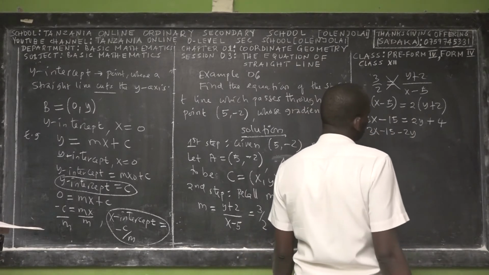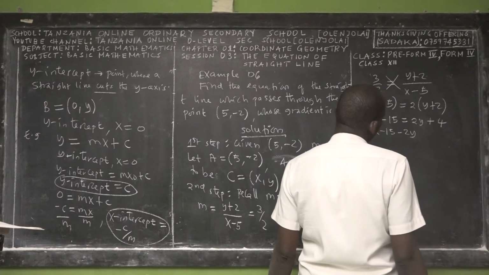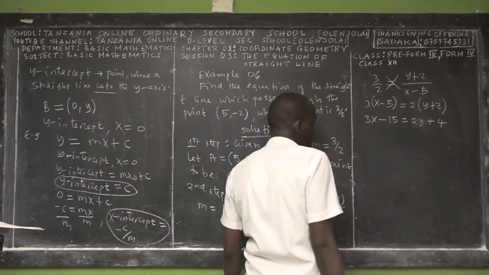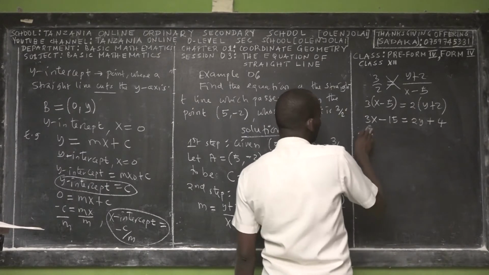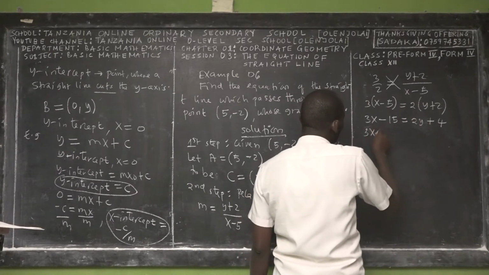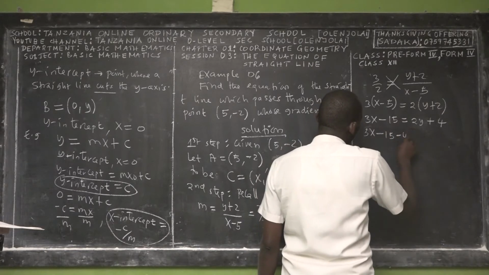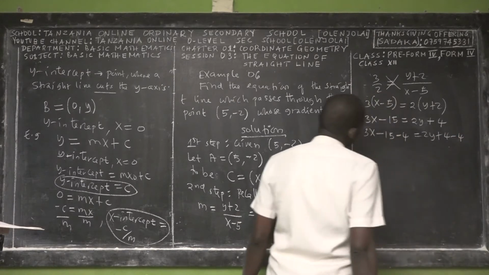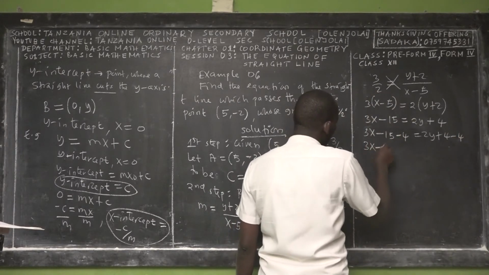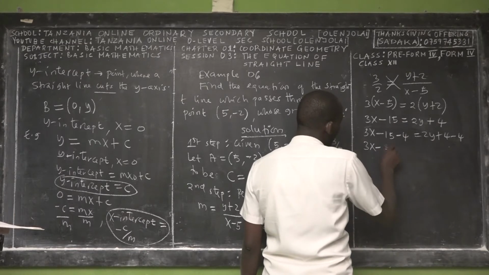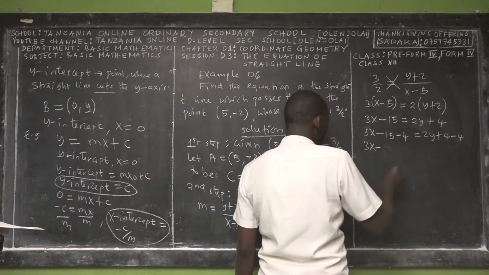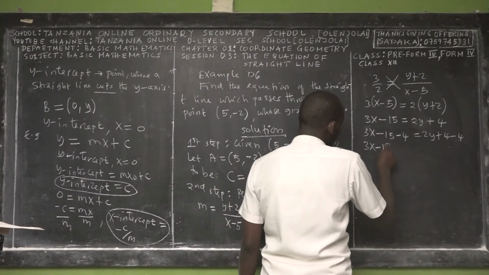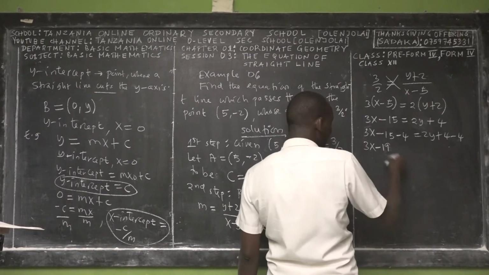You have a decision. But maybe you make y the subject. So let us make y the subject to express in the standard form. It means on the left-hand side you have 3x minus 15 minus 4 is equal to 2y plus 4 minus 4. So ladies and gentlemen, this is 3x. Then here we have negative 15 minus 4, which is equal to negative 19.